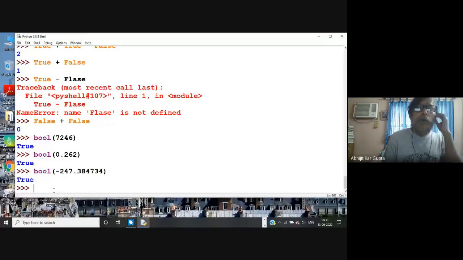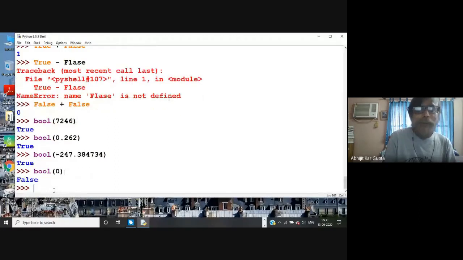So bool always gives true for whatever you give it, plus, minus, etc. But if you write 0, it gives you false. That means bool is a function, and sometimes in your program you can use it cleverly to check whether there is anything inside.